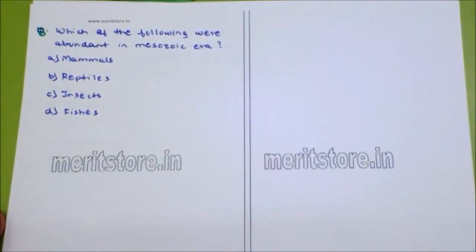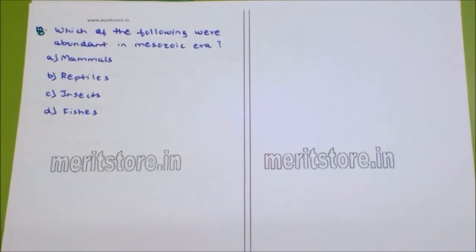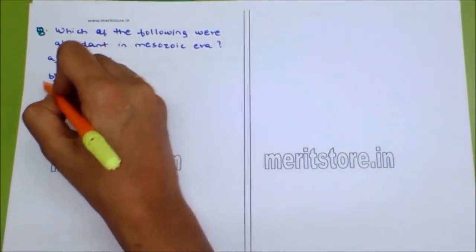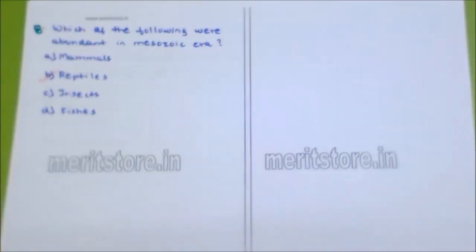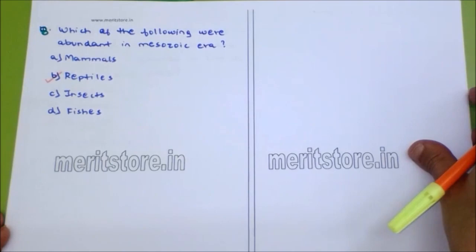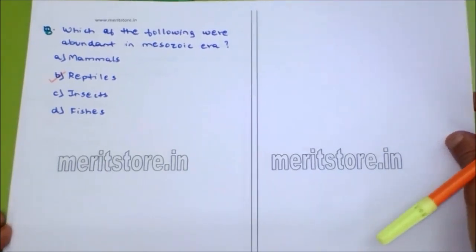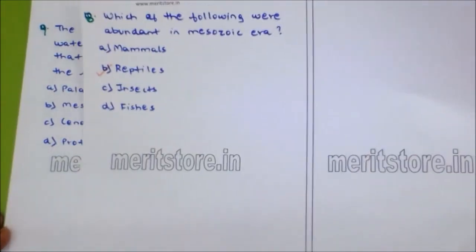Which of the following were abundant in the Mesozoic era? Mammals, reptiles, insects, fishes. The Mesozoic era of middle life is also called the age of reptiles. Dinosaur was the first giant reptile of that era. So the answer is reptiles. In the Mesozoic era, you will find more reptiles, not mammals, insects and fishes, because it is known as the age of reptiles.